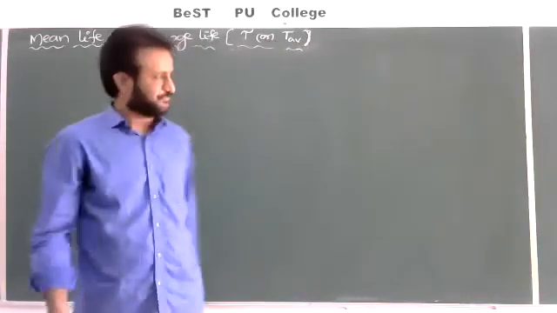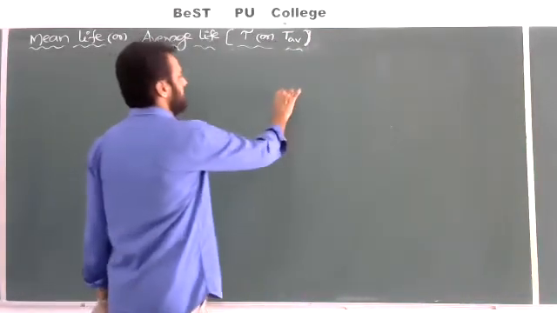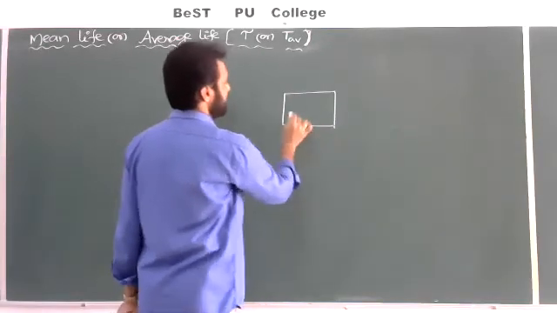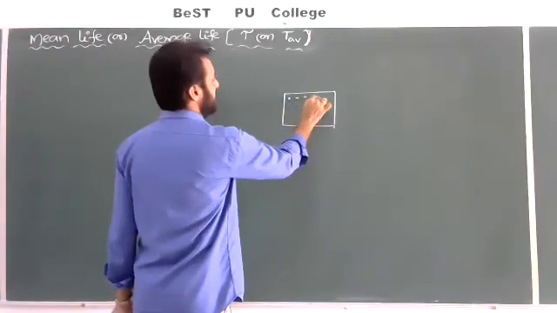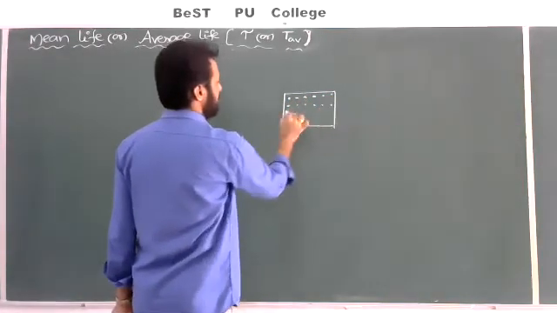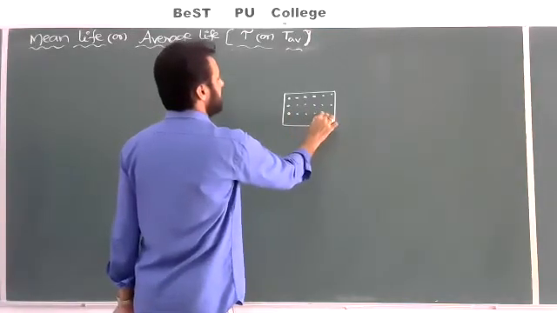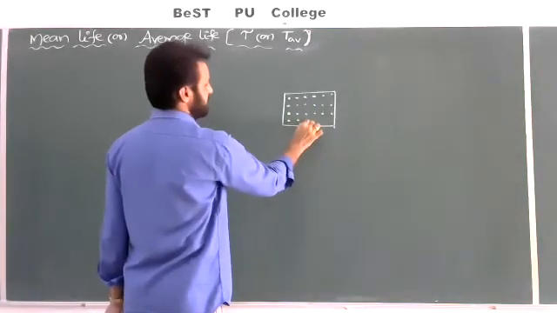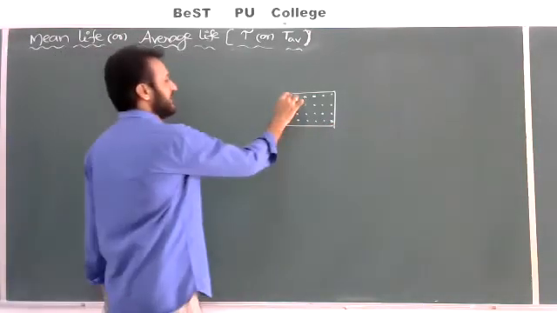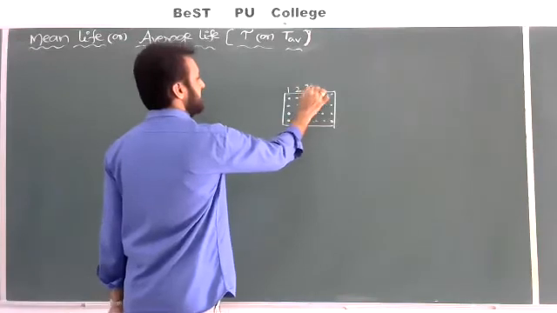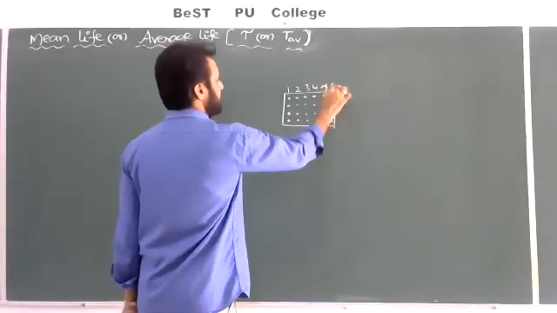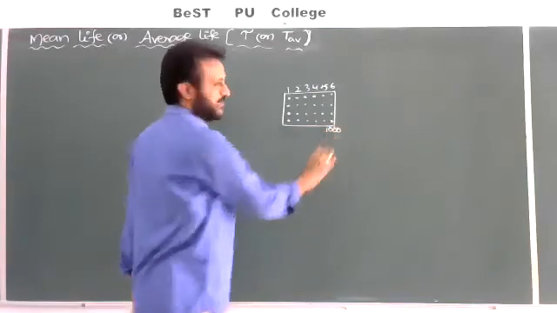For example, if you select a particular radioactive sample, and you want to estimate, say it has 1000 atoms like this: first, second, third, fourth, and so on. It contains a total of 1000 atoms in the radioactive sample. It is the first atom, second atom, third, and so on, up to the last one, equal to, for example, 1000.